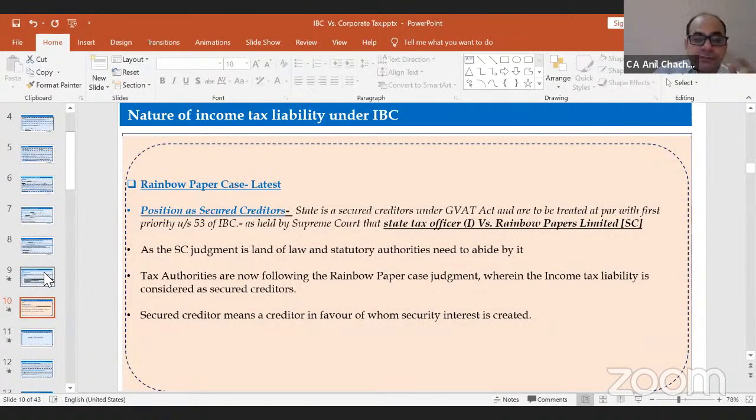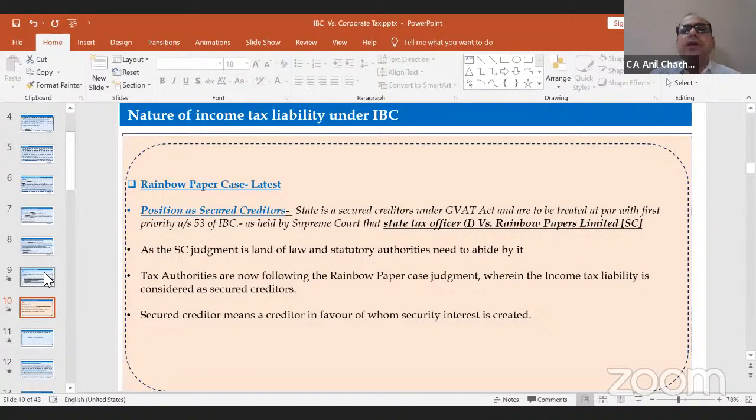But now, from this latest judgment of the Supreme Court, the income tax department is relying on it because they are now treating themselves as a secured creditor. So now the question would be whether we will apply the Ghanshyam Mishra case or this Rainbow Paper case. That's a dilemma as far as taxation is concerned, whether taxation would be treated as secured creditors or operational creditors.